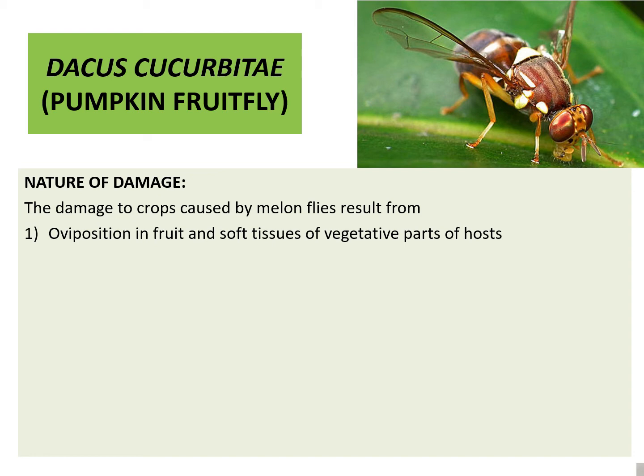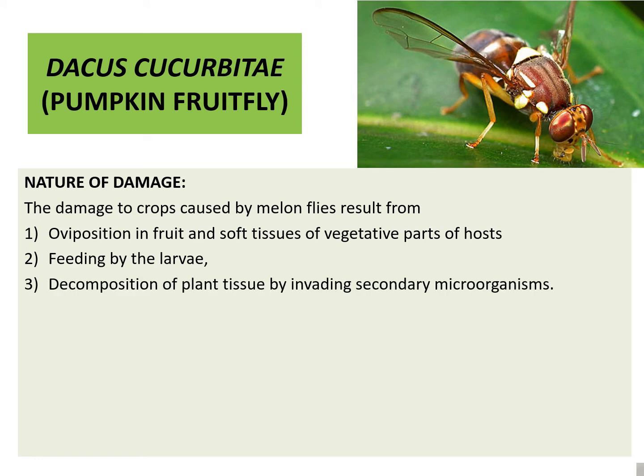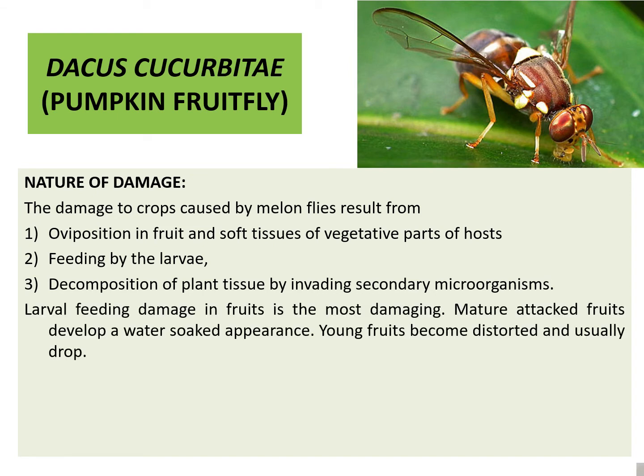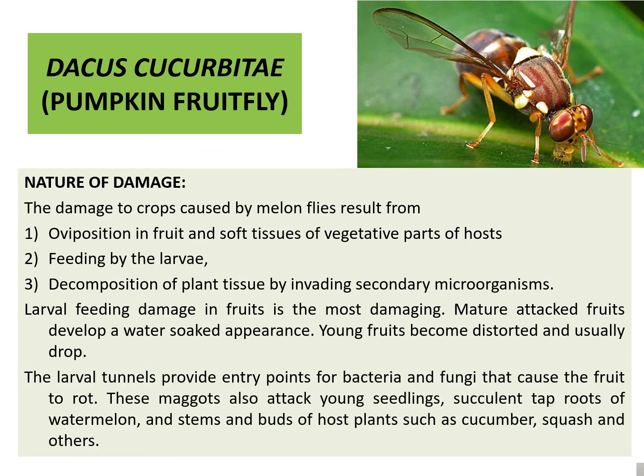Nature of damage. The damage to crop caused by melon fly results from oviposition in fruit and soft tissues of vegetative parts of the host, feeding by the larvae, and decomposition of plant tissue by invading secondary microorganisms. Larval feeding damage in fruits is the most damaging. Mature attacked fruits develop a water-soaked appearance. Young fruits become distorted and usually drop. The larval tunnels provide entry points for bacteria and fungi that cause the fruit to rot.